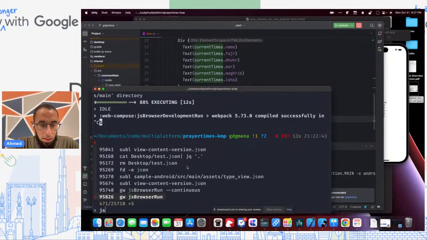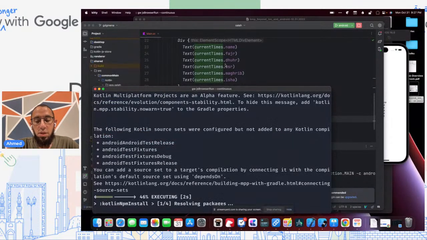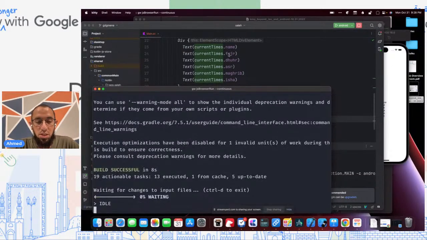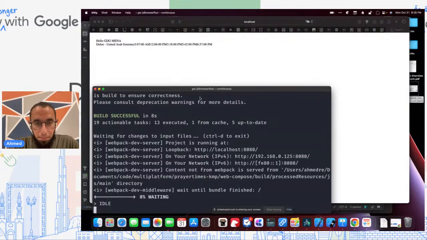And we'll run this with the continuous flag so that when we're changing things, we don't need to continually ask it to rebuild every time. It'll automatically pick up any changes when we save, and it'll allow us to see our changes slightly faster. And so we see here that we have the prayer times for Dubai, but this is not very readable. So let's make it better.